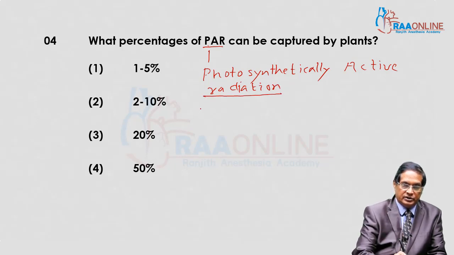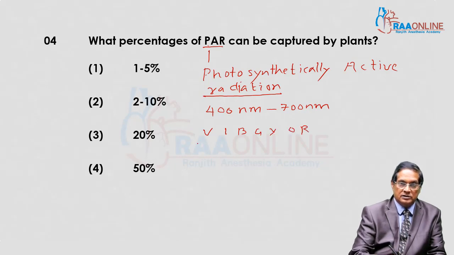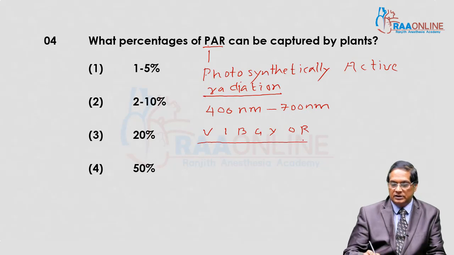For green plants, it is 400 nm to 700 nm, and comprises the 7 colors V, I, B, G, Y, O, R.